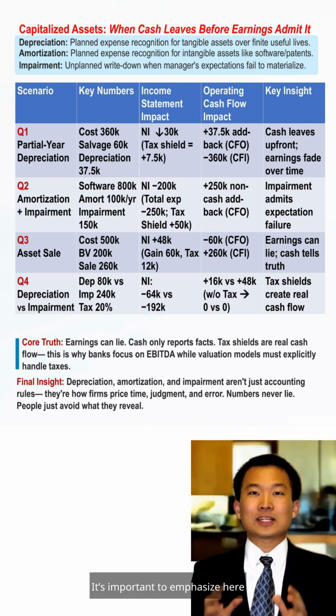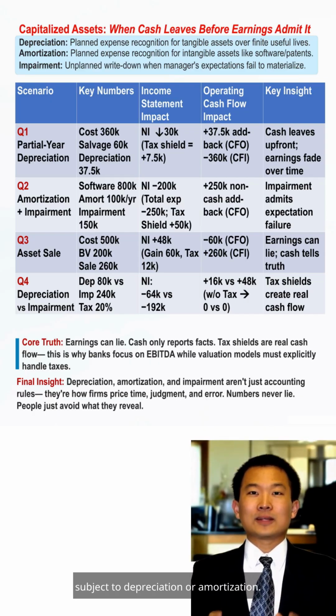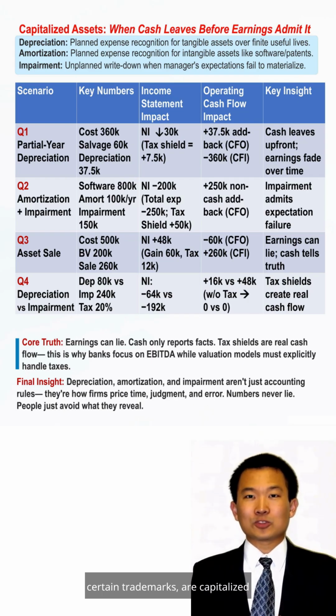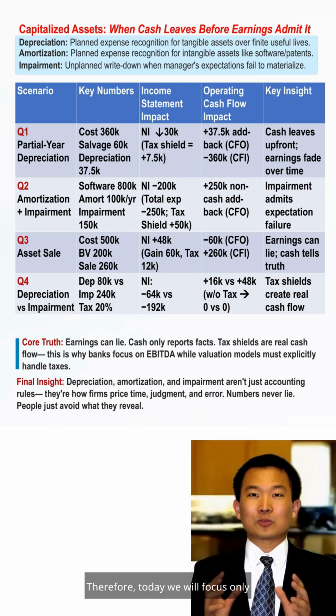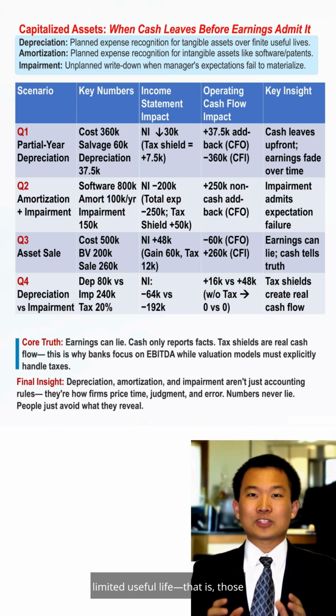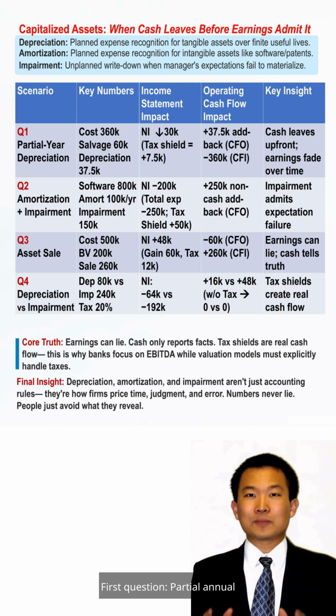It's important to emphasize here that not all long-term assets are subject to depreciation or amortization. Assets with indefinite useful lives, such as land, goodwill, and certain trademarks, are capitalized but are never depreciated. Therefore, today we will focus only on capitalized assets with a limited useful life, that is, those assets that are depreciated, amortized, and may be subject to impairment. First question: partial annual depreciation, profit is shaped by time.